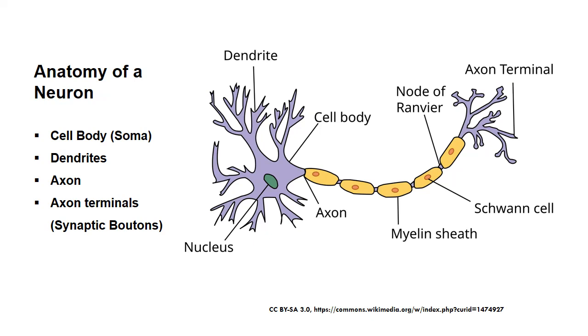Axon terminals or synaptic boutons. These are the distal ends of the axon where neurotransmitters are released into the synaptic cleft to communicate with adjacent neurons or target cells. These structures are shown in the diagram on the right.